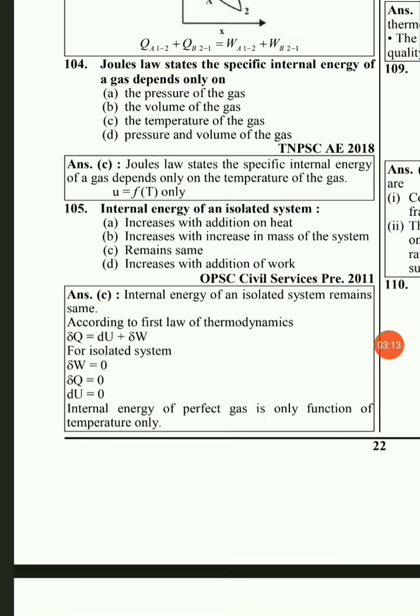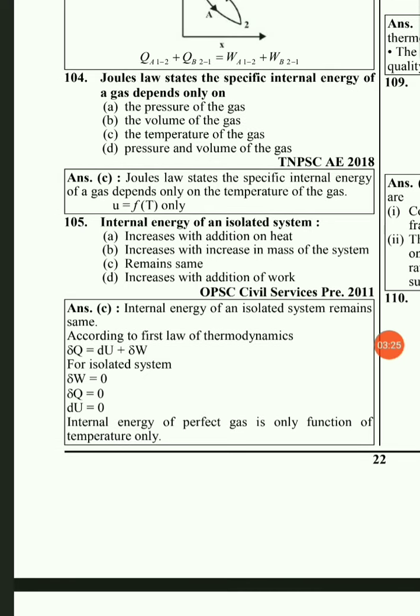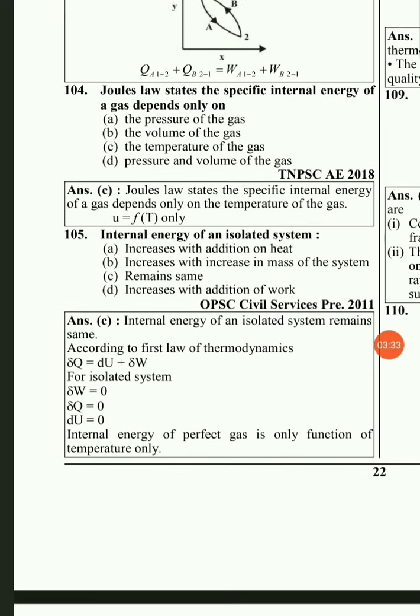That is, the internal energy of an isolated system remains the same, but the change in internal energy will be zero for an isolated system. The reason behind that is there will be no mass as well as no energy exchange with the surroundings in an isolated system. Some examples of isolated systems are: our universe is an isolated system. Then the next example, a perfectly insulated thermos flask, is also an example of an isolated system.